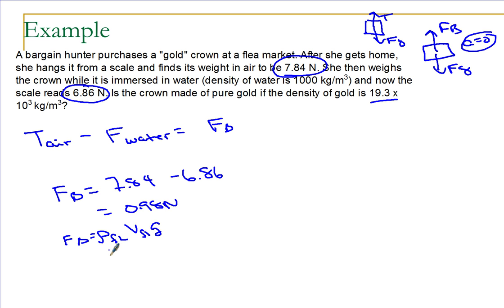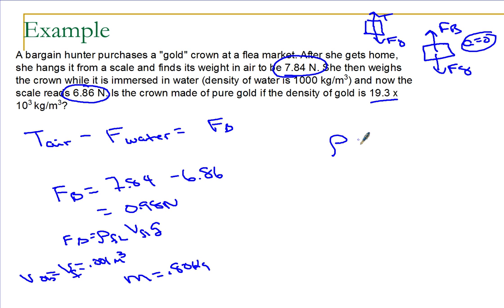So the volume of the fluid is 0.0001 meters cubed, and this is the same as the volume of the object. So I get a mass of 0.80 kilograms.